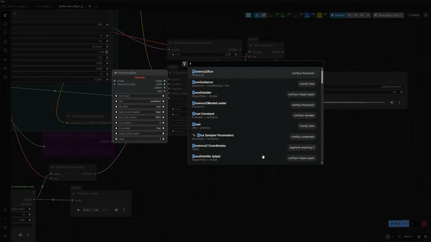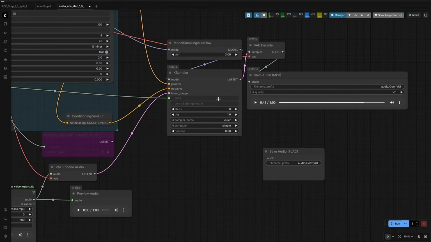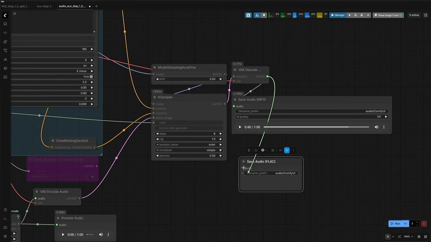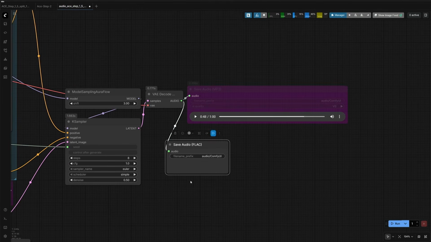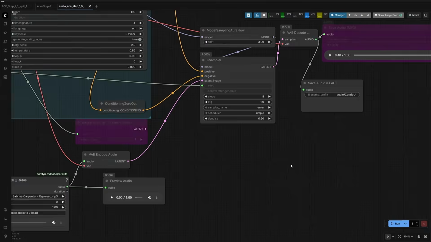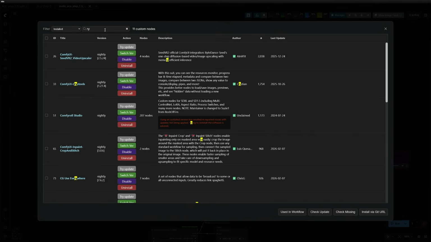One more thing you should do is use this FLAC node to save the result. FLAC is a lossless format, so if you are using the result as an input for an audio-to-audio workflow, the FLAC file should give a slightly better quality result.